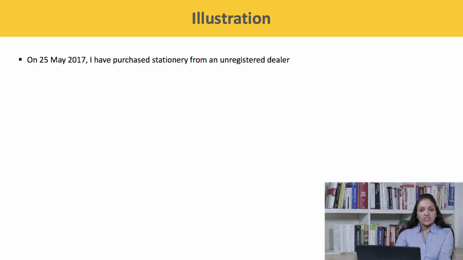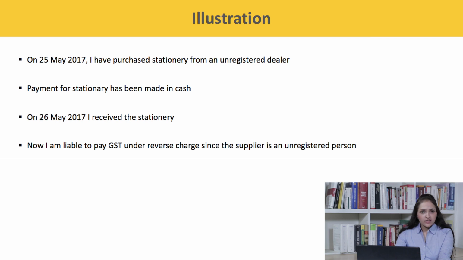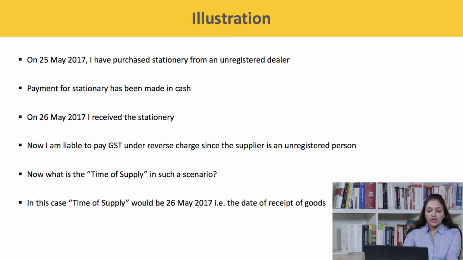I have purchased some stationery from an unregistered dealer on 25th May 2017 and I have paid him in cash. The date of receipt of stationery is, say, 26th May 2017. Now I am liable to pay GST under reverse charge since I have purchased from an unregistered dealer. What shall be the time of supply in such a scenario? The time of supply shall be the earliest of the date of receipt of goods or the date of payment.